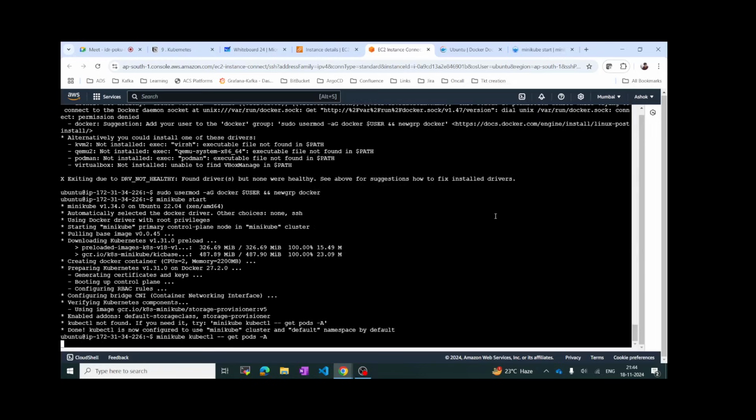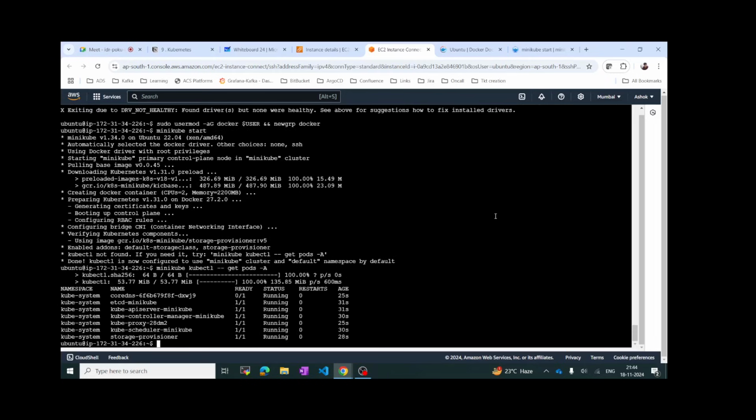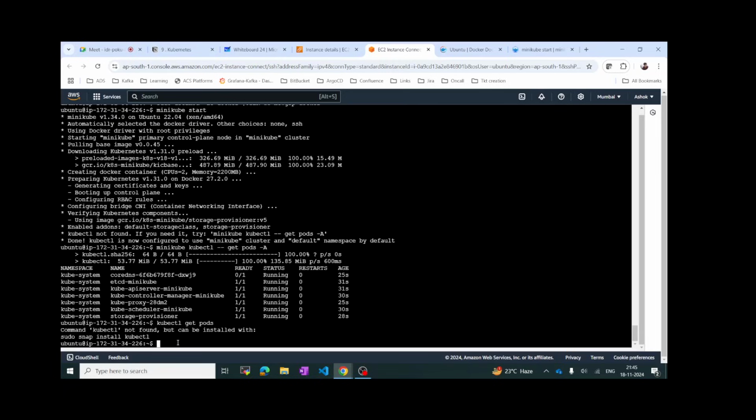Paste. These are the pods which are running. So when I do minikube kubectl get pods, it is working. Let's try kubectl get pods.